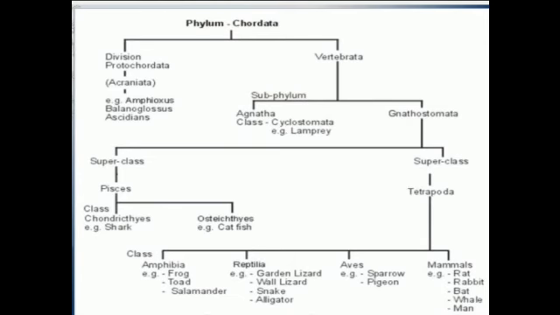Now, chordates can be further divided into different criteria on the basis of different features. This table is very important. You should note down this table in your copy also. Now, if we are talking about vertebrates, what are the important features of vertebrates? See, vertebrates are higher chordates. They have well-developed cranium and vertebral column. Notochord is present only in the embryonic stage, and in adult it is replaced by vertebral column. That's why they are known as Vertebrata.